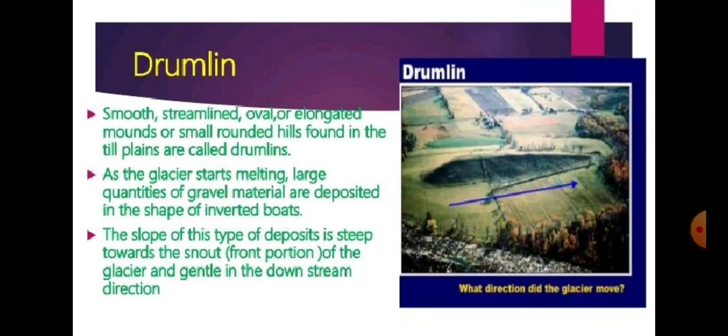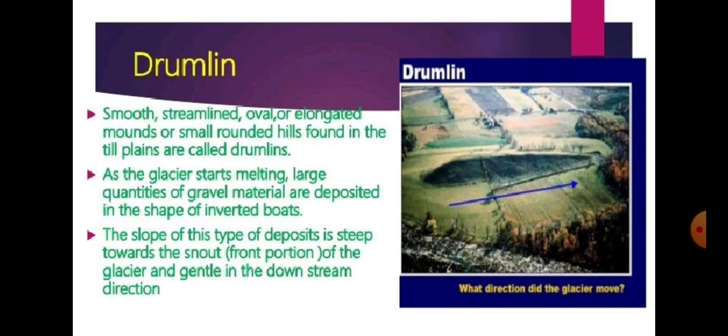Drumlins. Drumlins is what? It is an inverted boat. You have seen boats, different boats. If you put the boat inverted, meaning the back side of the boat, it appears like that. So that shape which is formed by the glaciers, by the deposition of the glaciers, is known as drumlins. So it is a smooth or streamlined, oval or elongated mound of small rounded hills found in the till